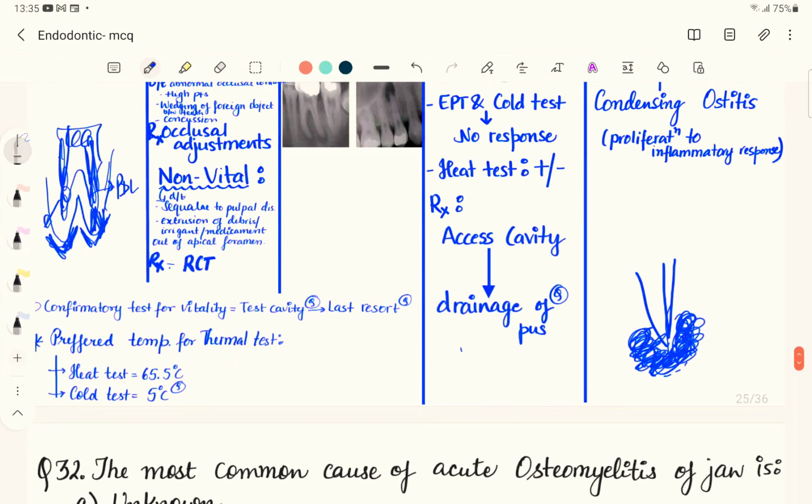The confirmatory test for the vitality of the tooth is basically a test cavity. It's not a cold test, even though we have studied that the cold test is the best among all. But what's the confirmatory test to know the vitality?